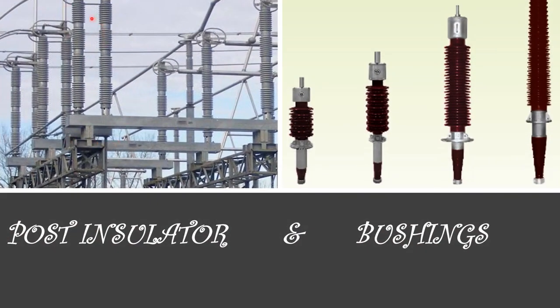This is the post insulator and this is the bushing. The post insulator consists of a porcelain body, cast iron cap and flanged cast iron base as shown in the figure. These are directly connected to the busbar clamp. And bushings. A bushing consists of a porcelain shell body. It mainly consists of a washer at the top and bottom for fixing the position of the busbar or rod in the shell, and a mounting flange with holes drilled for fixing bolts and supplied with an earth bolt, as shown in the figure.